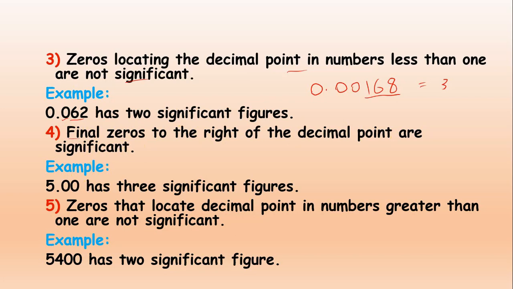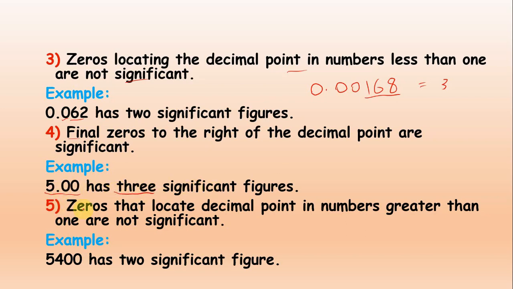The zeros which are at the right side of the decimal point will be counted as significant. For example, look at here, 5.00. Now you can count these zeros as significant, so there will be 3 significant figures.